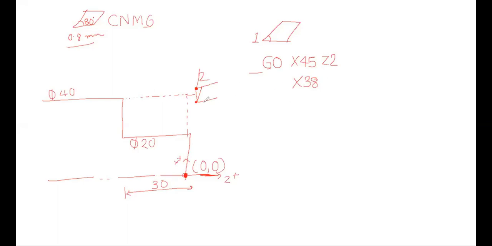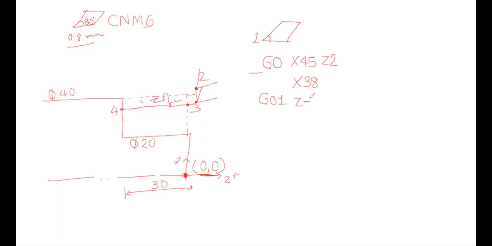Then after, what should we do? Then after we have to move the tool from point number 3 to point number 4, which will remove this material. Okay, it will remove this material. So for that I should be writing G01 Z minus. Now here Z is plus 2, at this location Z is 0, but the coordinate at this location is what? Minus 30.